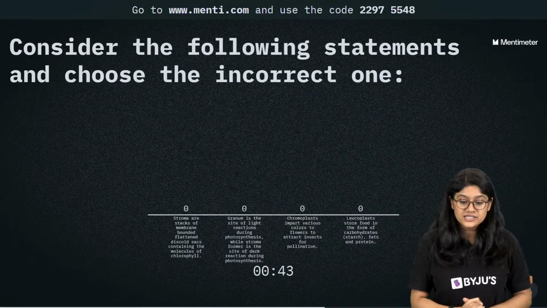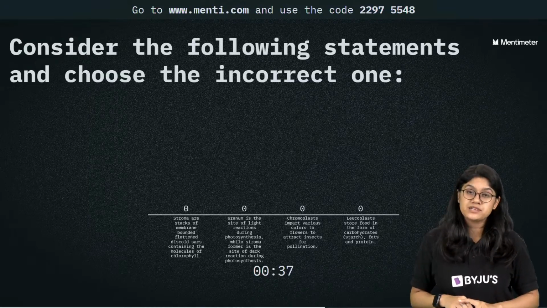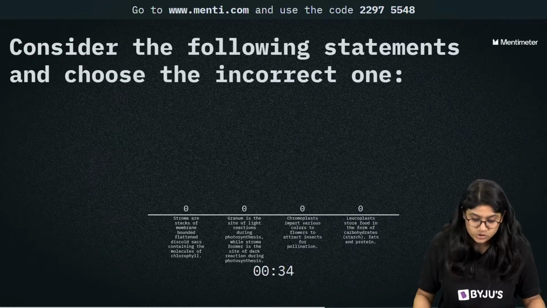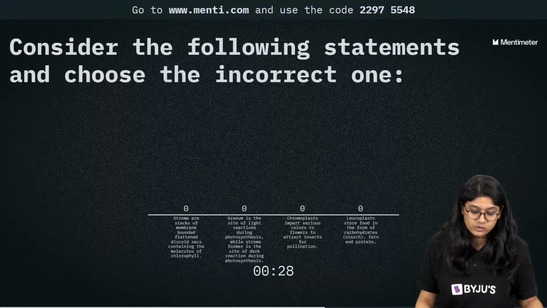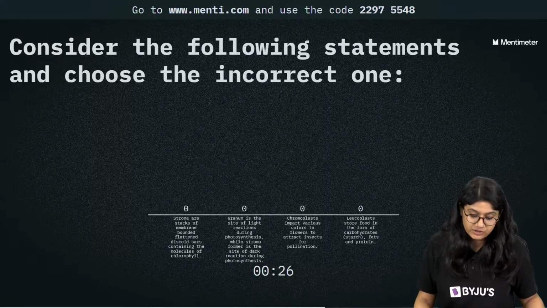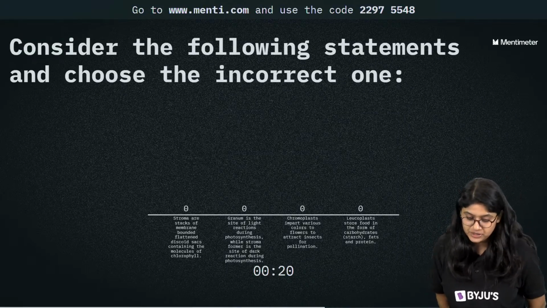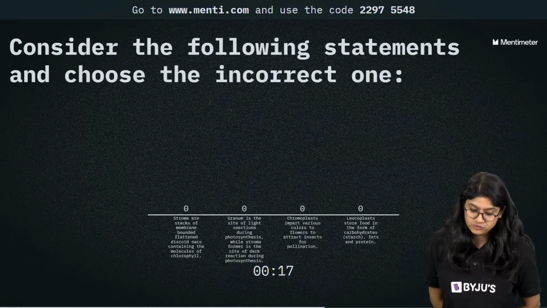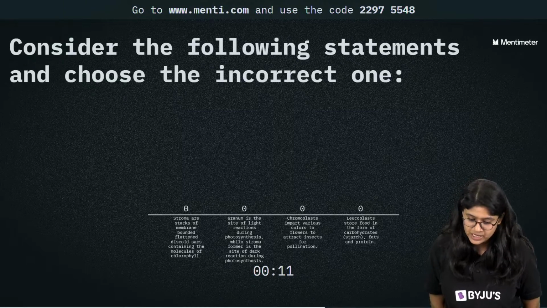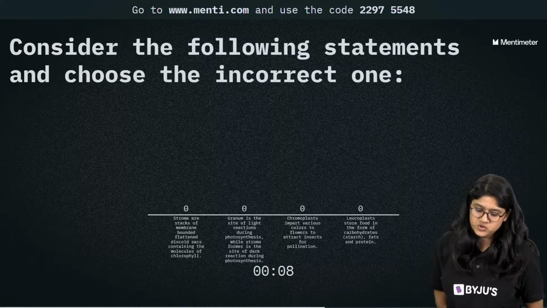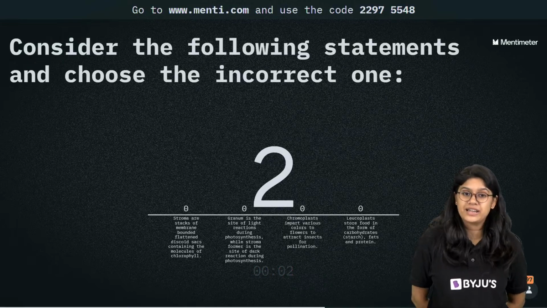Here we have: consider the following statements and choose the incorrect one. Quickly, everyone. Stroma are stacks of membrane-bounded, flattened, coiled sacs containing molecules of chlorophyll. Granum is a site of light reaction during photosynthesis, while stroma performs the dark reaction. Chromoplast imparts various colors to flowers to attract insects for pollination, and leucoplast stores food such as carbohydrates, protein, starch, and fats. You have to pick which statement is incorrect.